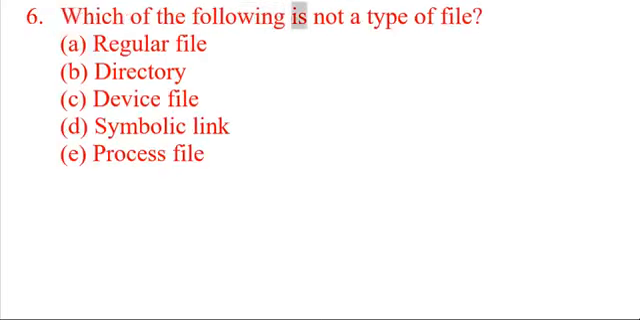Which of the following is not a type of file? A. Regular file. B. Directory. C. Device file. D. Symbolic link. E. Process file. Your time starts now.